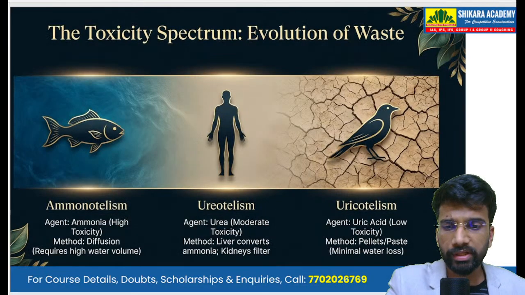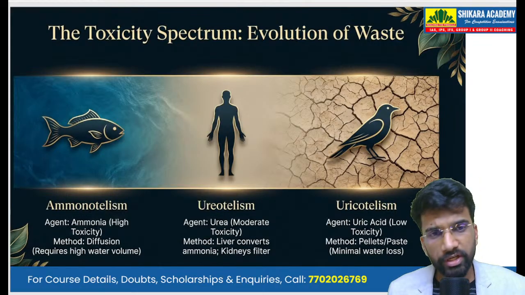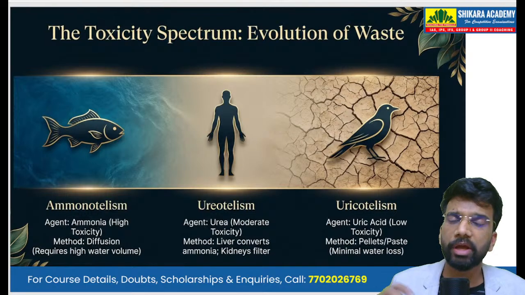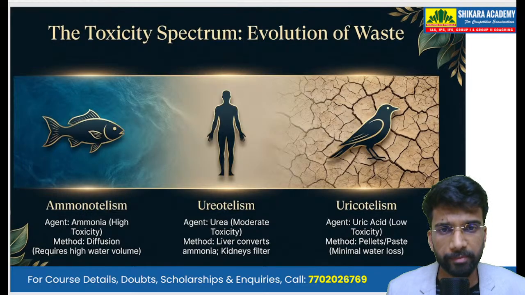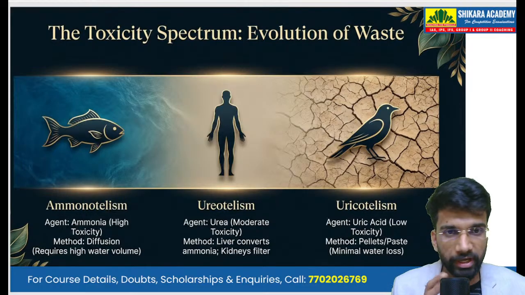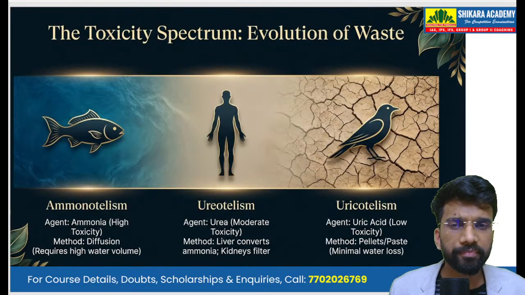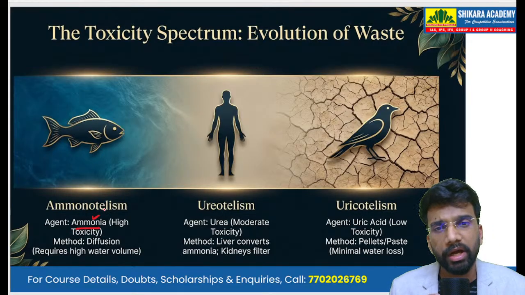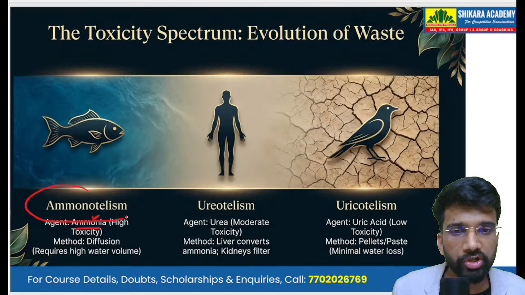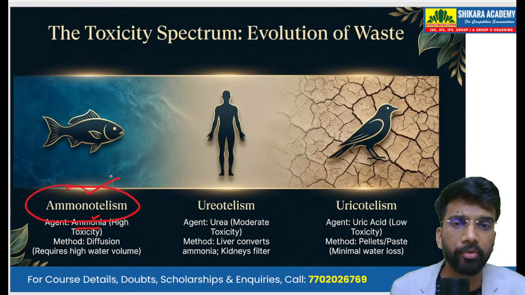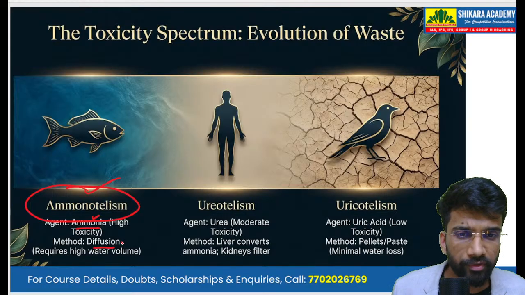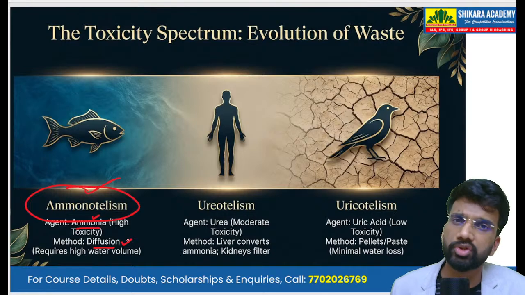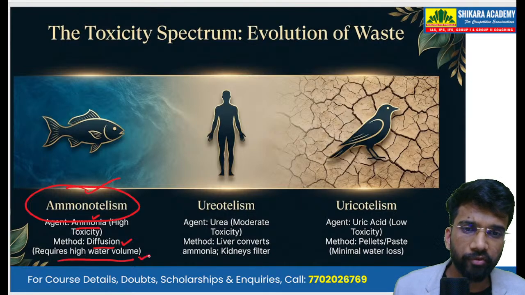Now, when we talk about this harmful metabolic waste, not all organisms have the same type of waste. Different invertebrates have different types of metabolic waste. So the fishes, for example, or the marine creatures, their main waste product is ammonia, and therefore they are known as ammonotelic. And removing this ammonia is known as ammonotelism. And ammonia is very highly toxic. And the method of excretion is by simple diffusion. That is, it requires a very high volume of water.